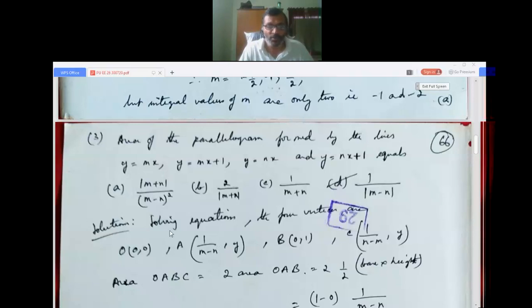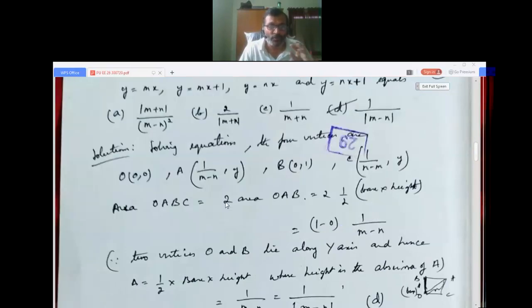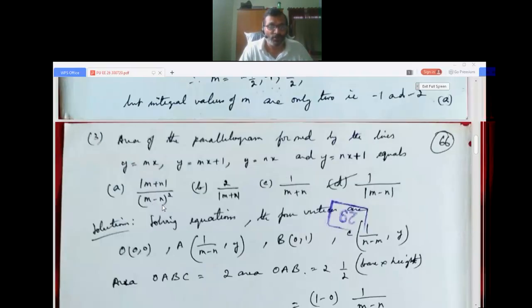So solving the equations of the 4 lines, you will get 4 points. O (0, 0), A (1/(m minus n), y), B (0, 1), C (1/(n minus m), y). So how do you solve these two equations?